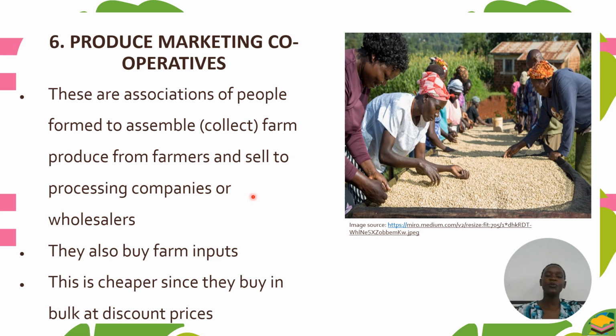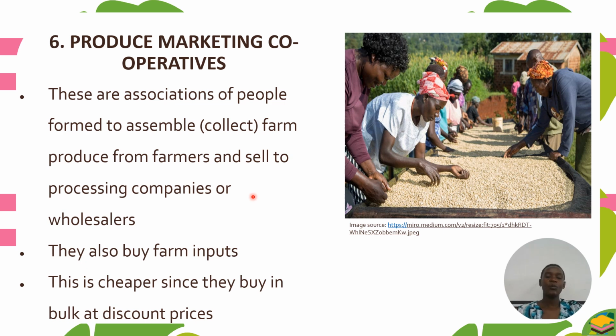Once they form a cooperative, the farmers will gather all the products each farmer has produced. They will assemble them, put them together, transport them, and sell direct to the processing companies.